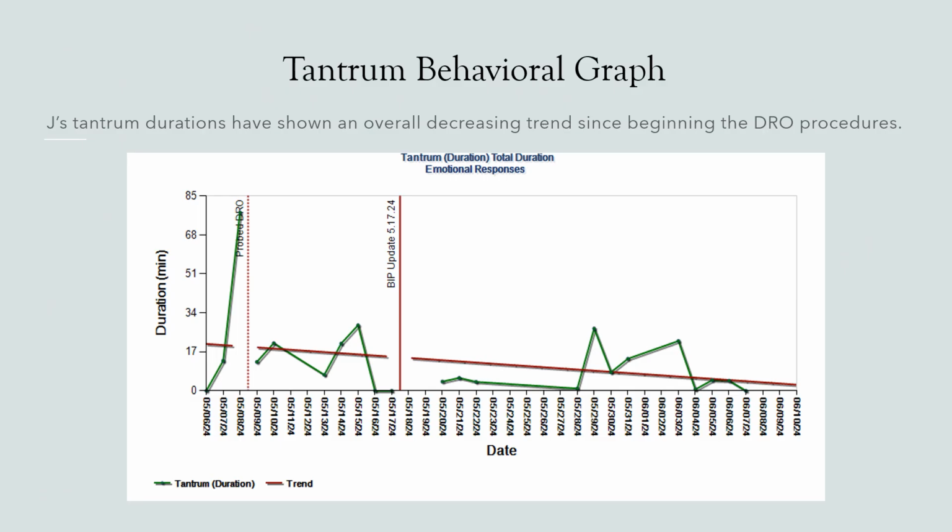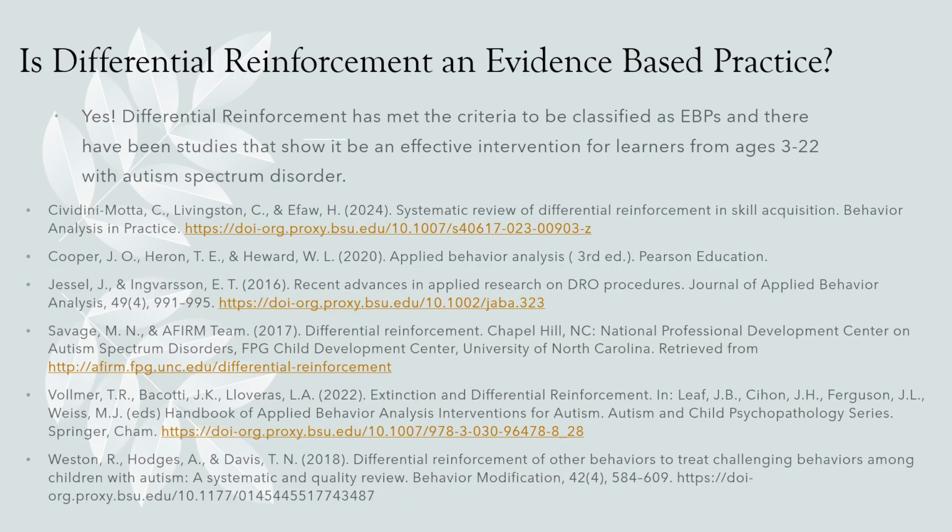This is his current tantrum behavioral graph after we implemented that DRO procedure. As you can see, his tantrum durations have shown an overall decreasing trend since beginning this DRO procedure, and we hope for it to continue. Is differential reinforcement an evidence-based practice? Yes, differential reinforcement has met the criteria to be classified as an evidence-based practice, and there have been studies that show it to be an effective intervention for learners from ages 3 all the way to 22 with autism spectrum disorder. I've included just a few references here that provide supporting information, although there are many, many more if you care to look at those.